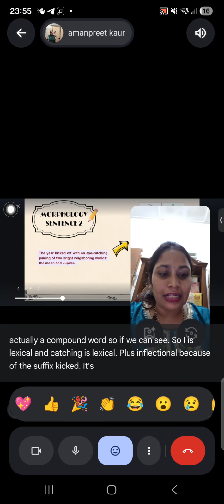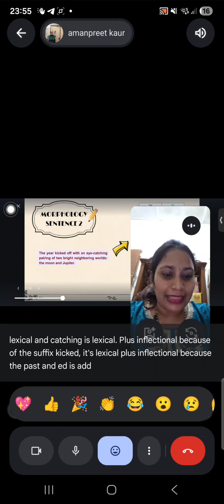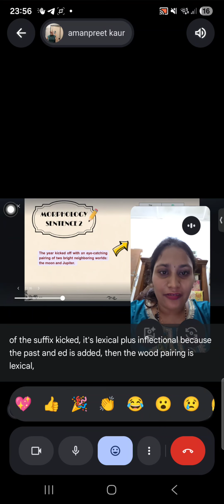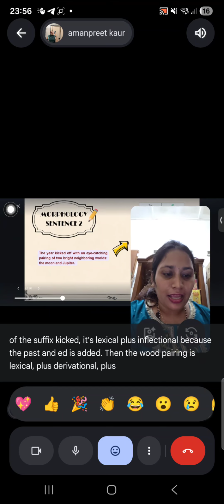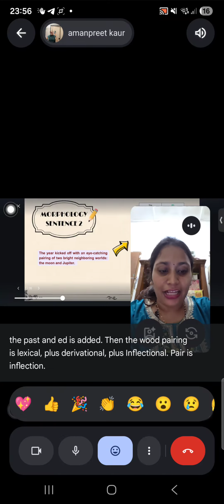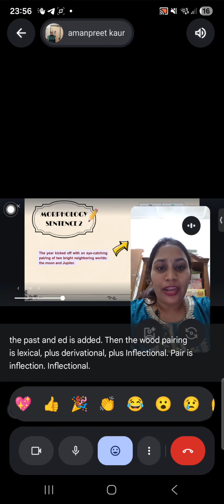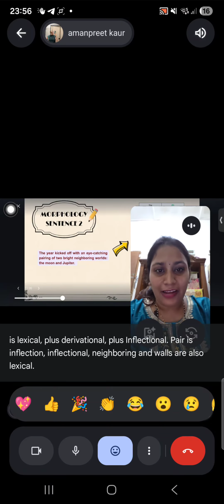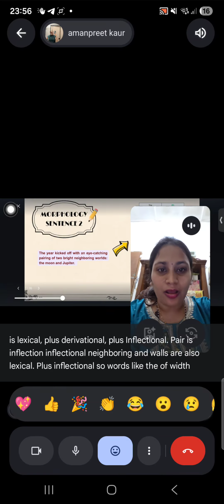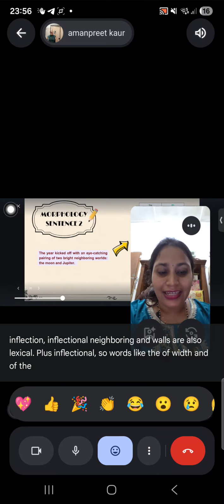Kicked is lexical plus inflectional because the past tense ed is added. Then the word pairing is lexical plus derivational plus inflectional. Pair is inflectional. Neighboring and worlds are also lexical plus inflectional. Words like the, of, with, of, the, and are functional.